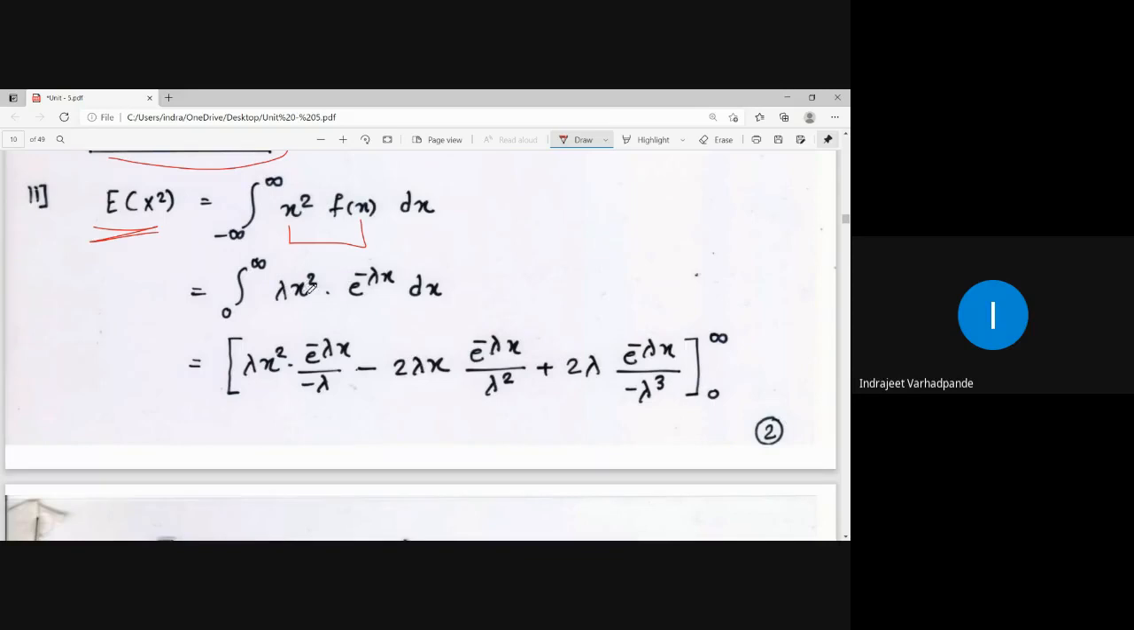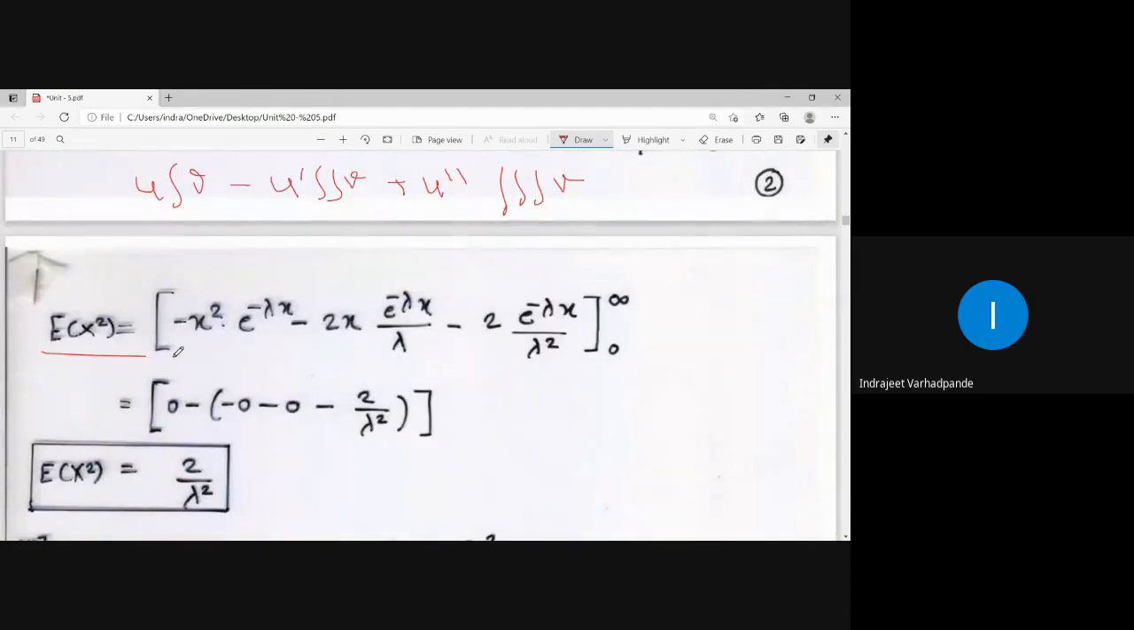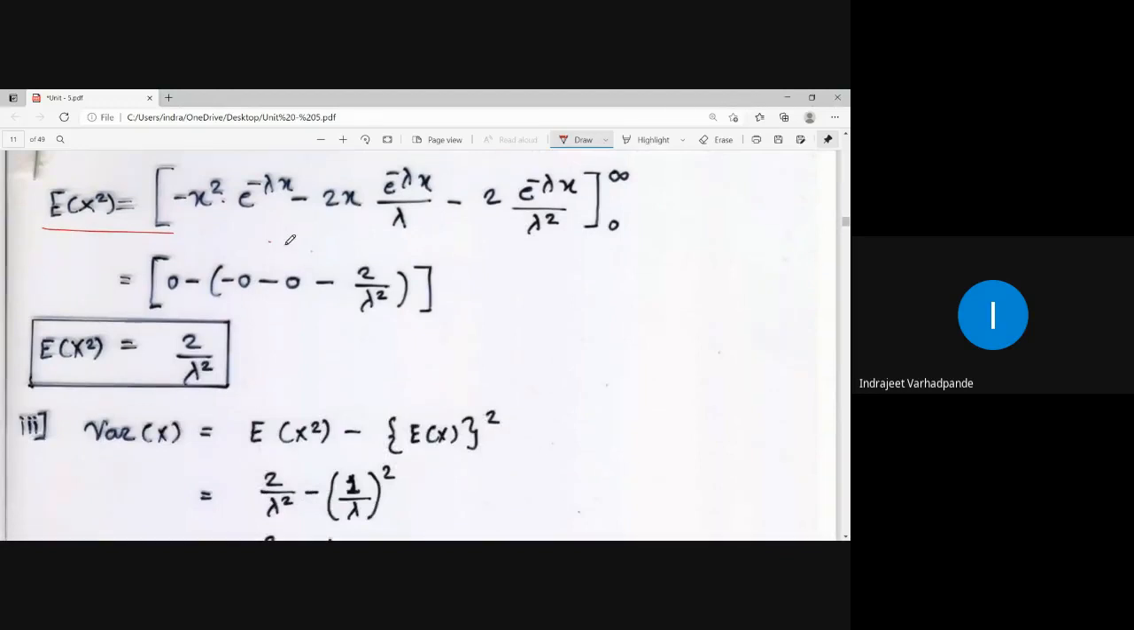One additional term will be there: the derivative of x square is 2x, and the derivative of 2x is 2. I told you to use the generalized rule for integration by parts: u into integration of v, minus u dash into double integration of v, plus u double dash, alternating plus and minus, and triple integration of v. So this is how it is integrated. That generalized rule for integration by parts and the process is known to everybody, and accordingly expectation of x square, after substitution of the upper limit and lower limit, I am getting as 2 upon lambda square.